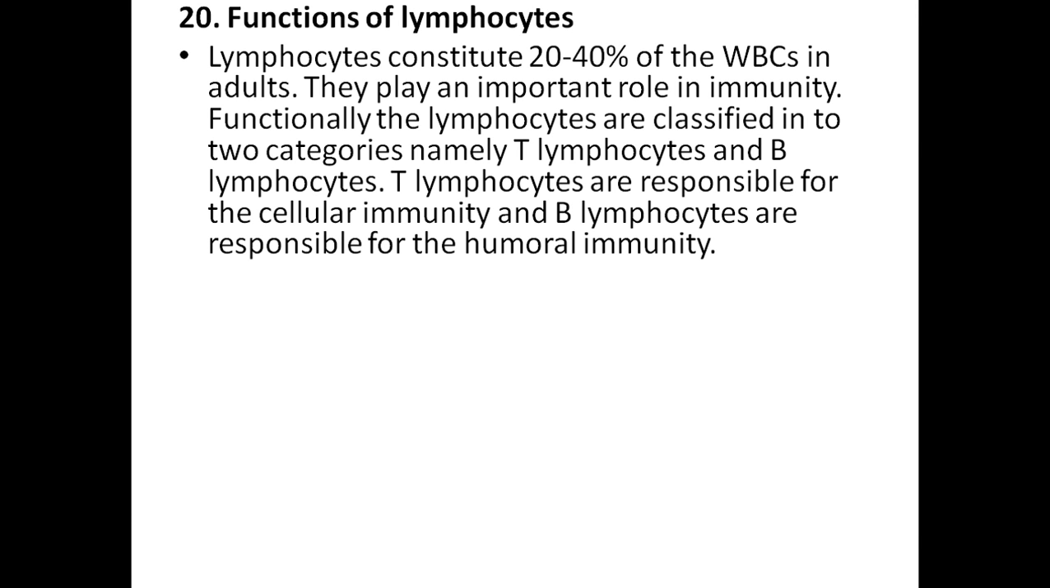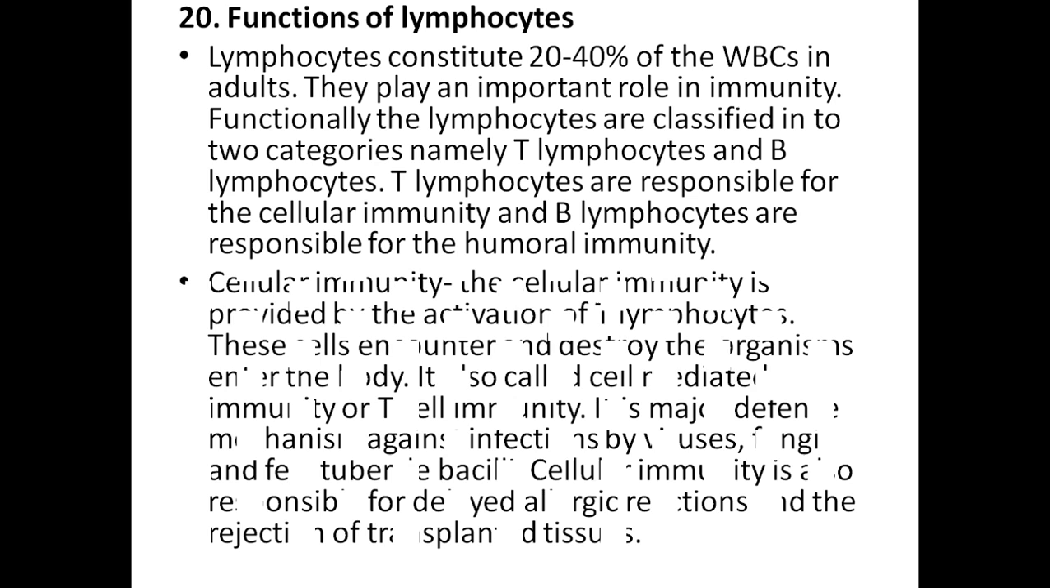Functionally, lymphocytes constitute 20 to 40% of WBC in adults. They play a major role in immunity. Lymphocytes are classified into two categories: T lymphocytes and B lymphocytes. T lymphocytes are responsible for cellular immunity, and B lymphocytes are responsible for humoral immunity.